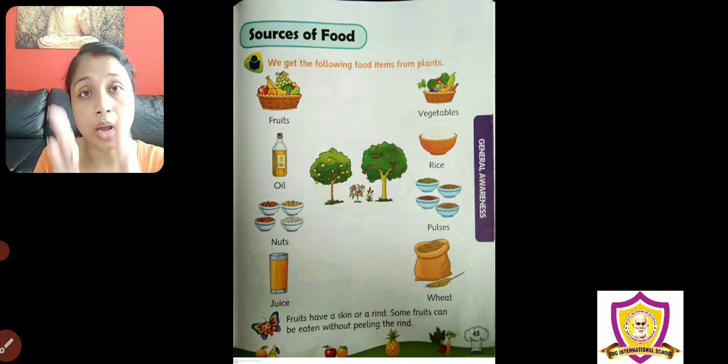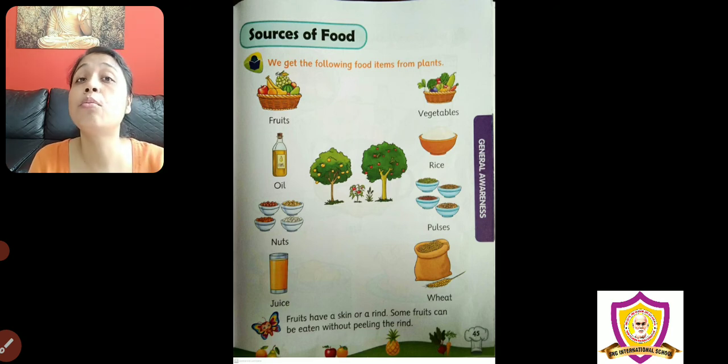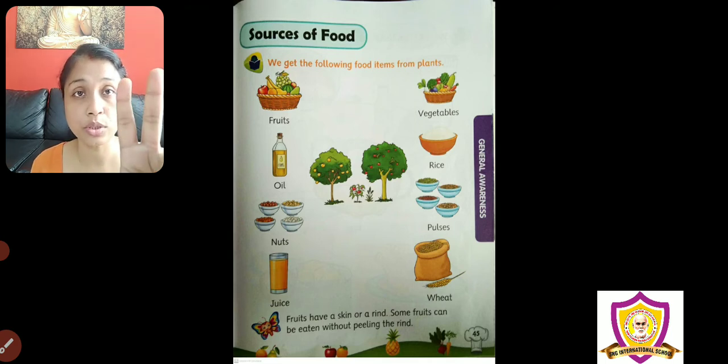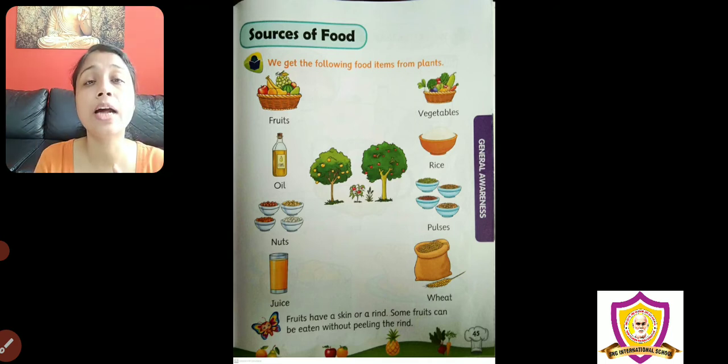And from now onwards, whenever you are having food, just think, what am I having? Is it coming from plants? Is it coming from animals? Because in this way you will get to know more food items which are coming from plants, which are coming from animals. So children, today we get to know there are two sources of food, plants and animals, and we are having a combination of these things.